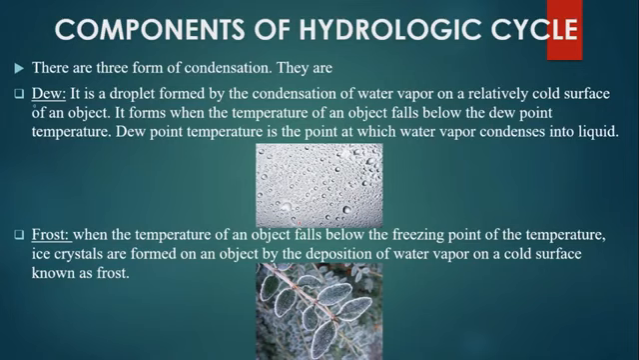The first is dew. It is the droplet formed by the condensation of water vapors on a relatively cold surface of an object. It forms when the temperature of an object falls below the dew point temperature. Dew point temperature is the point at which water vapor condenses into liquid. Next is frost. When the temperature of an object falls below the freezing point, ice crystals are formed on the object by the deposition of water vapors on a cold surface, known as frost.